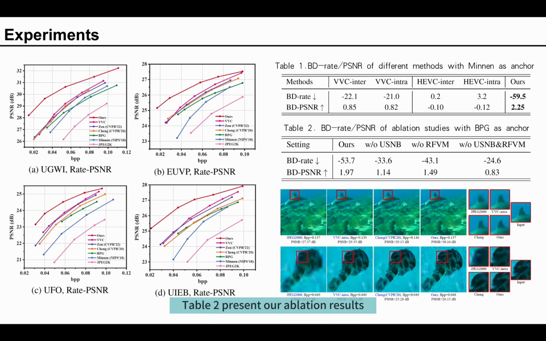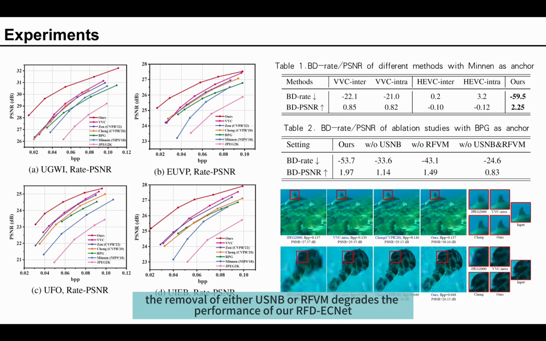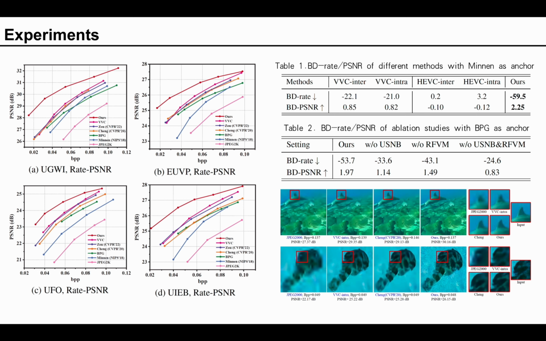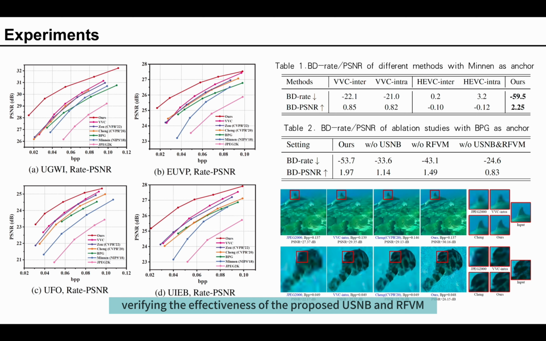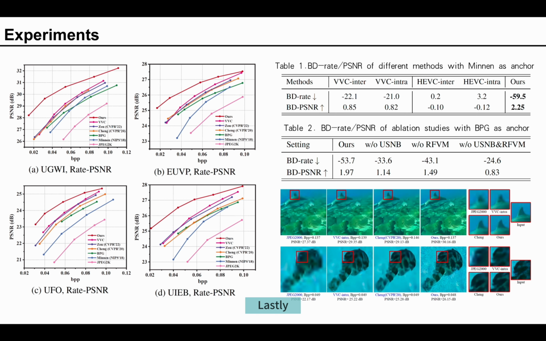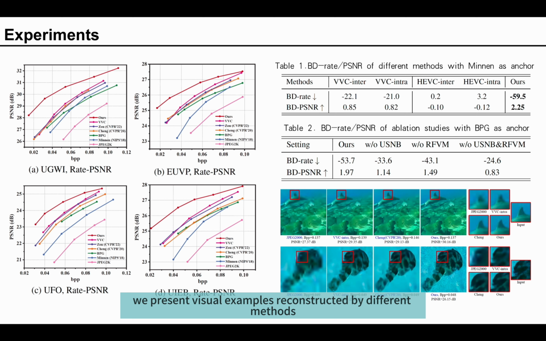Table 2 presents our ablation results. As shown, the removal of either USNB or RFVM degrades the performance of our RFD-ECNet. Moreover, the performance degrades most when USNB and RFVM are removed simultaneously, verifying the effectiveness of the proposed USNB and RFVM. Lastly, we present visual examples reconstructed by different methods.